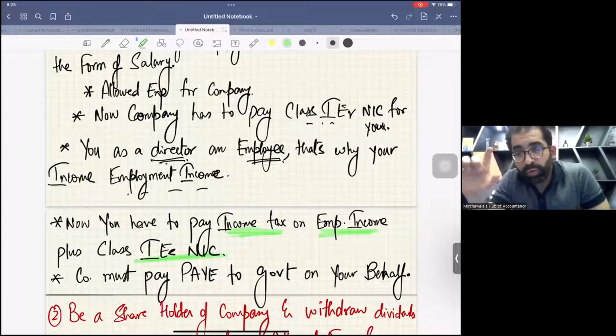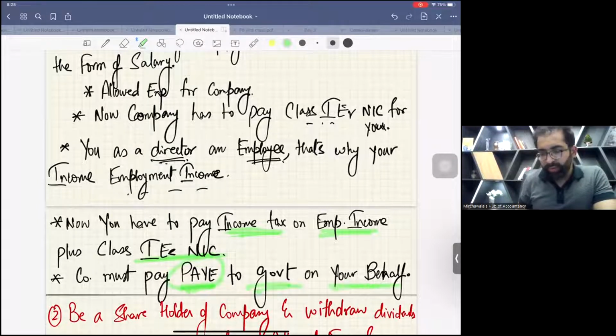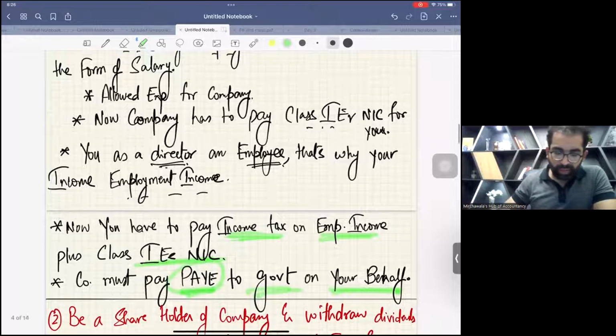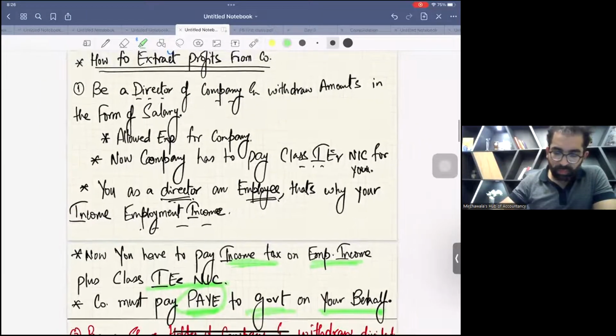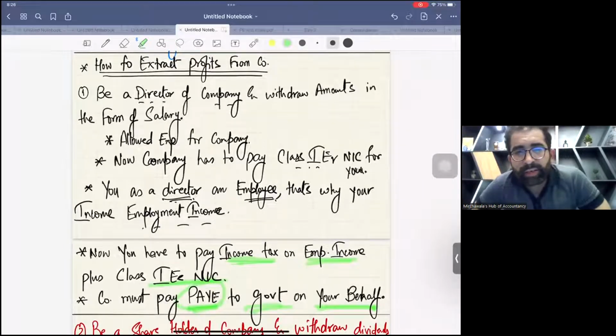the company has to follow rules set by the government. The company must pay as you earn to the government on your behalf, right? So this is the first technique. See students, please see the screen. First technique with the black marker. Read it slowly and think over it.